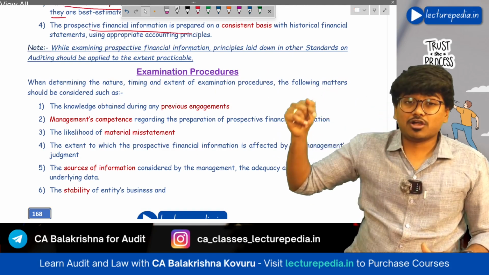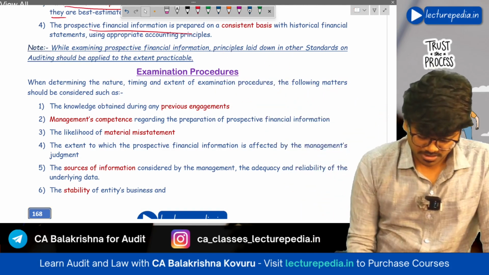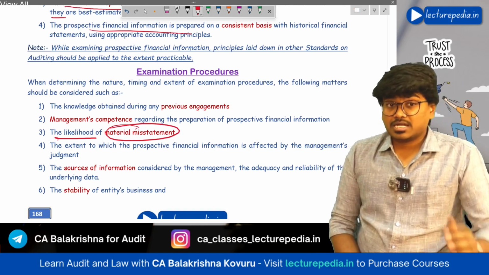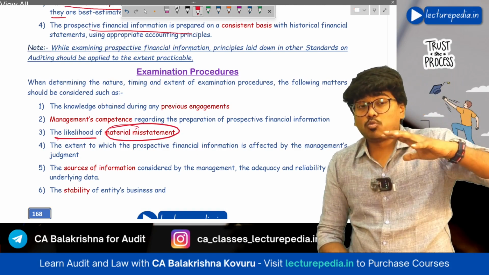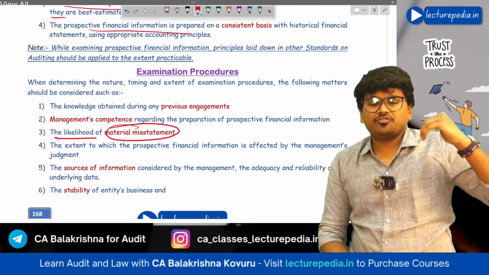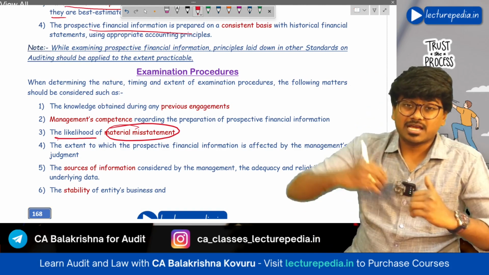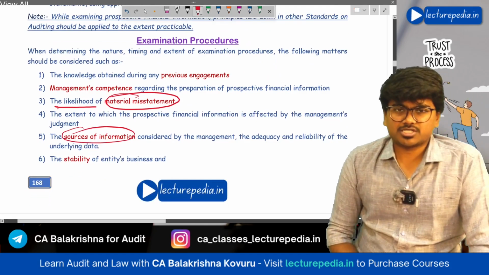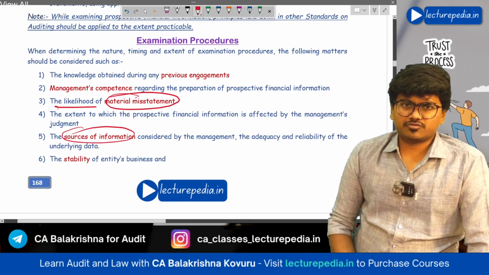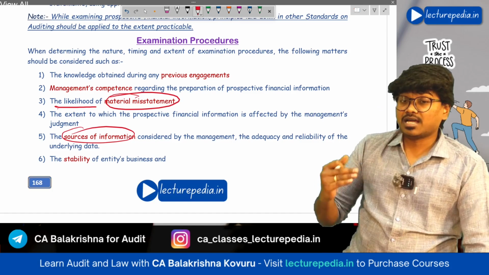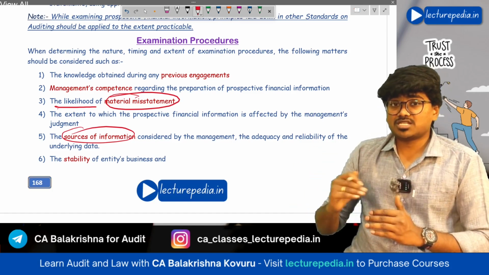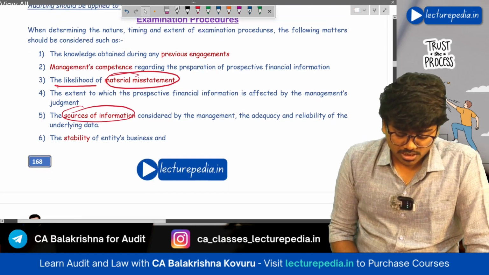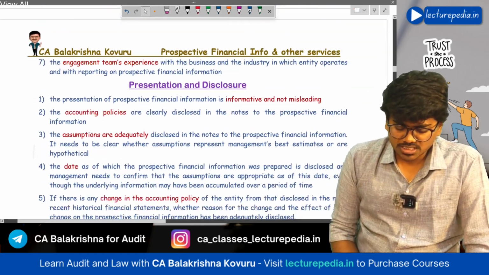Next, he will also calculate the risk of material misstatement, that is, the likelihood of material misstatement. Next, he will see to what extent this prospective financial information is affected by management's judgment. Next, what is the source of information for preparation of this prospective financial information, and whether the business of the company will be stable or unstable. All these will be considered by the auditor or the chartered accountant.